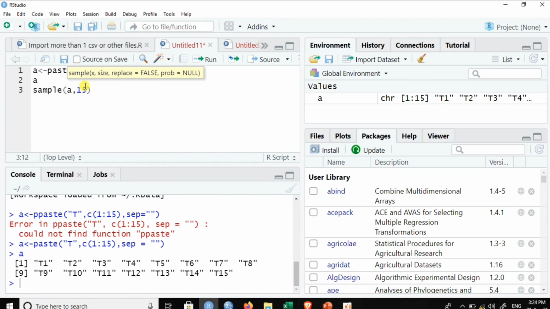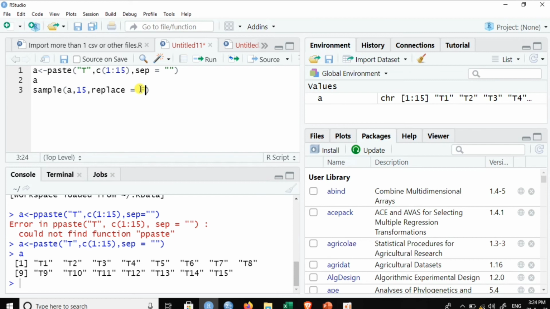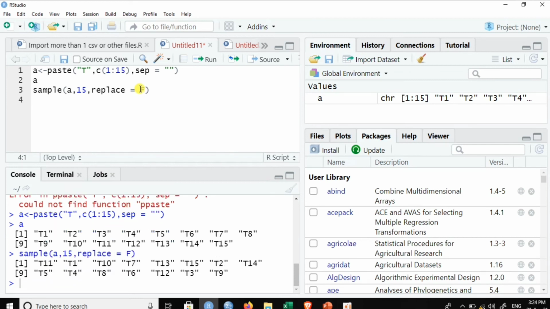Then we don't want replacement, so replace equal to FALSE. Now let's run this line. So this is the randomization in the first block. Now we will again run this line. Every time it will give a different answer because it is selecting randomly.